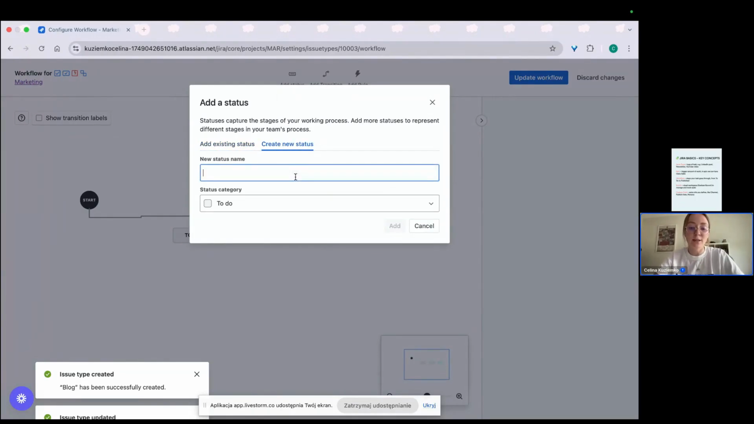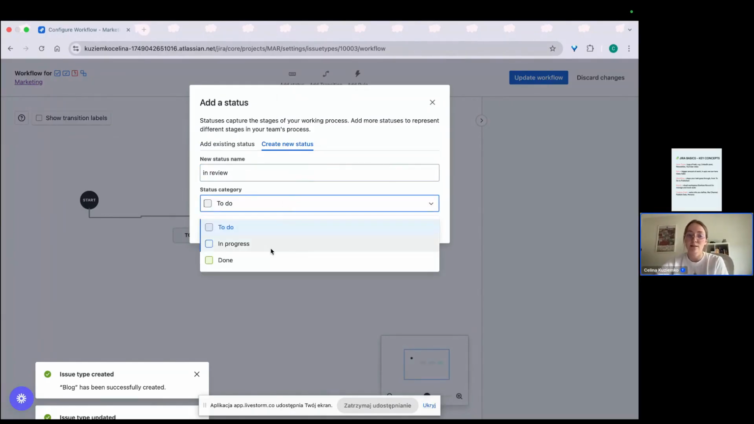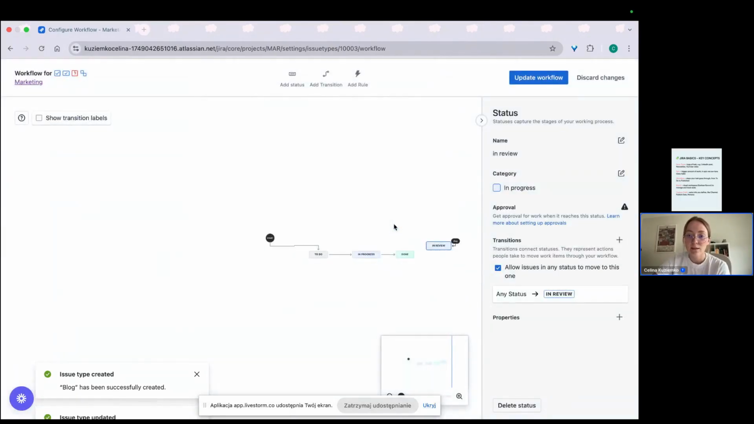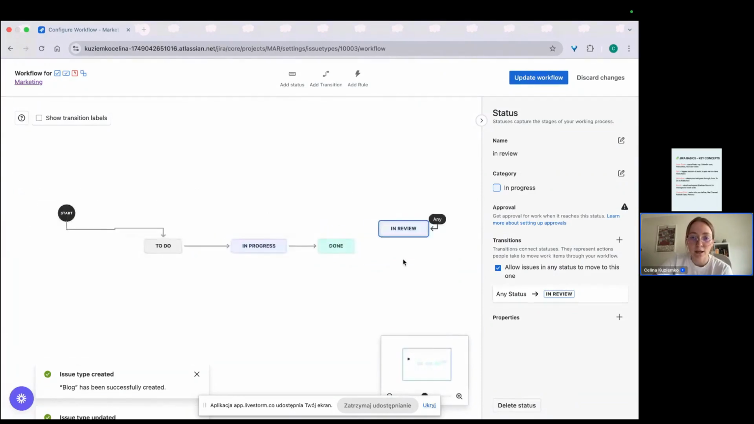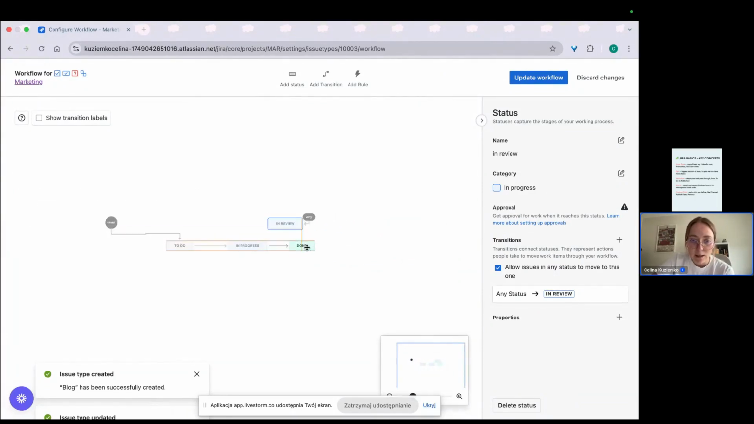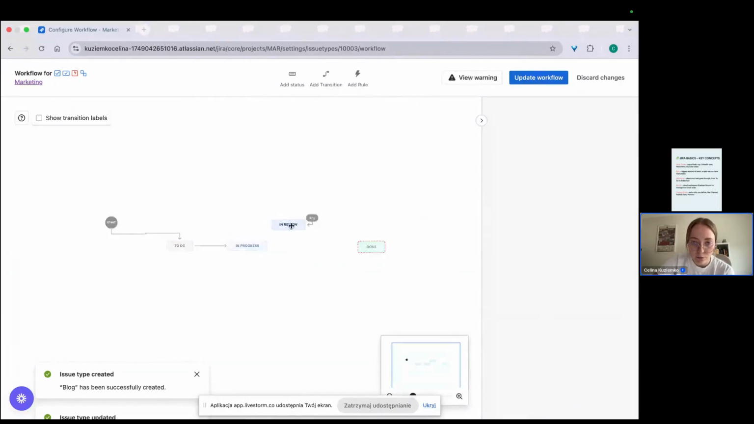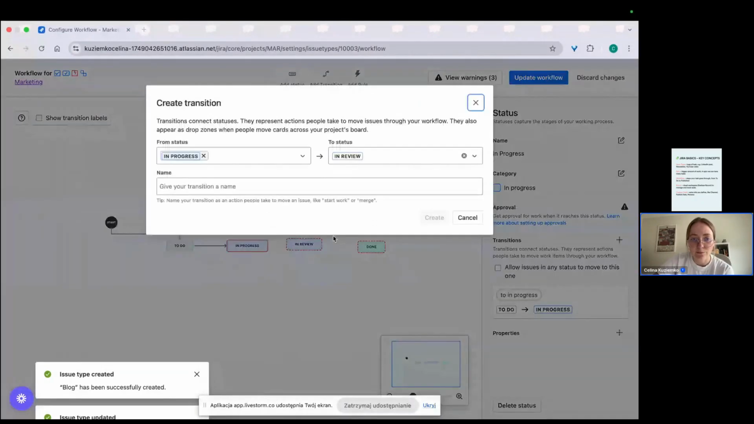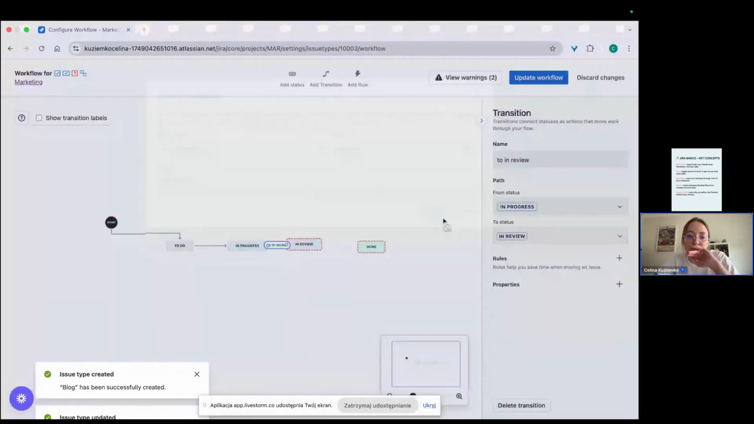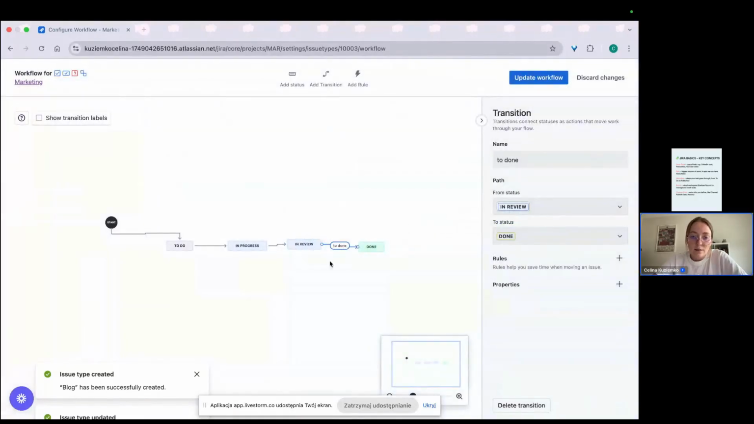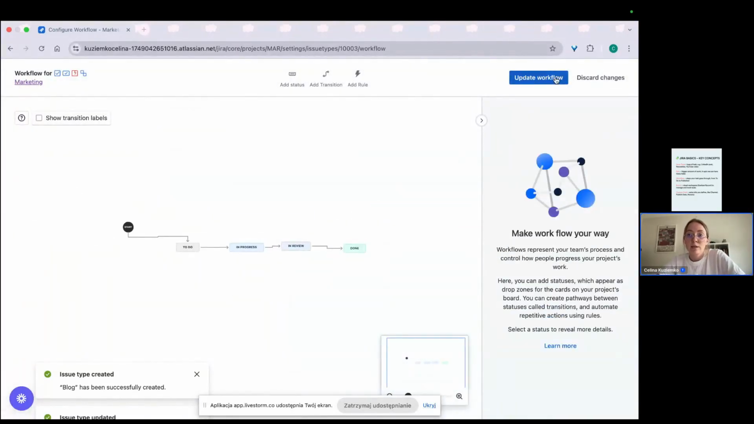So new status name, for example, in review. Status category will be in progress, right? It's not done, it's not to do, we already started working on this, so in progress. And it appeared somewhere here. So right now we have to take this puzzle and put it in the right place. We have to remove this transition, put these pieces here, delete this, and connect it. We have to name the transition somehow. And we have it. So let's update it.